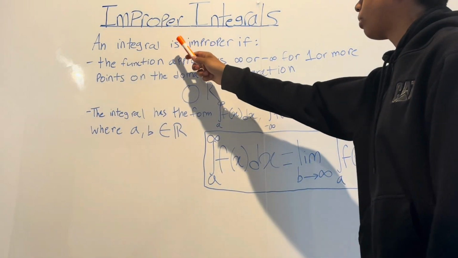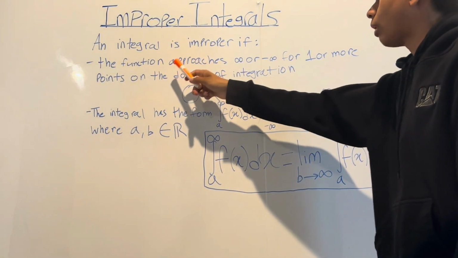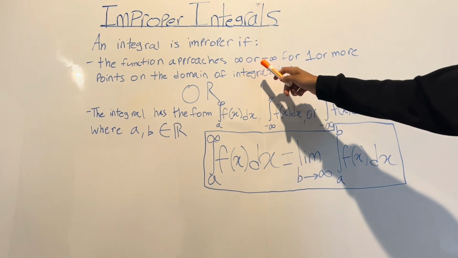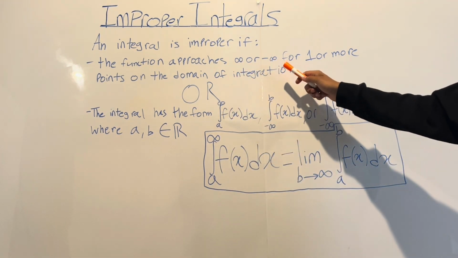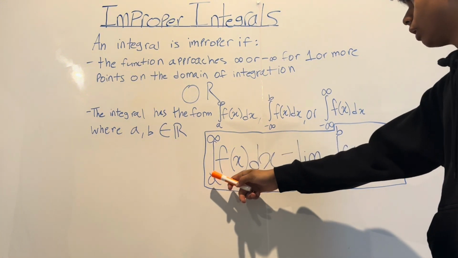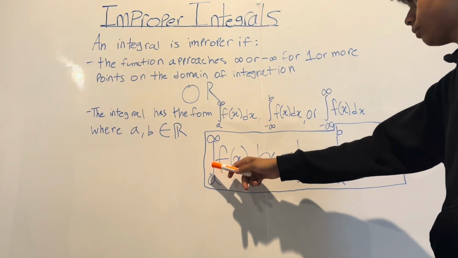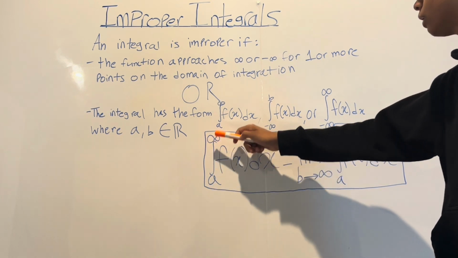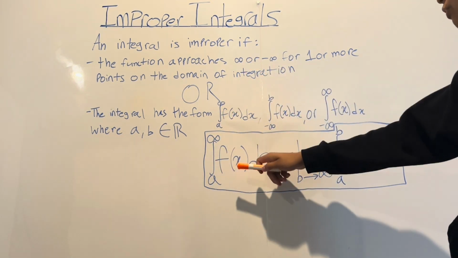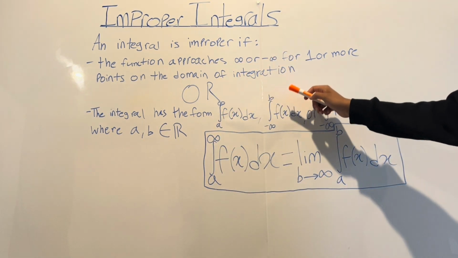Okay, let's talk about improper integrals. An integral is improper if the function approaches infinity or negative infinity for one or more points on the domain of the integration. So let's say we have like this random integral here. If any points from this point to this point cause the function to approach infinity or negative infinity, we consider